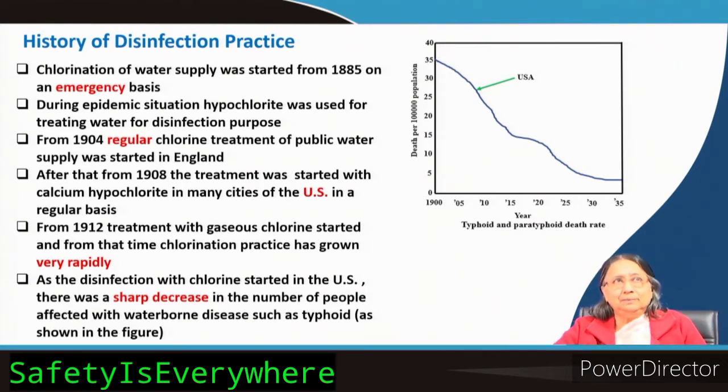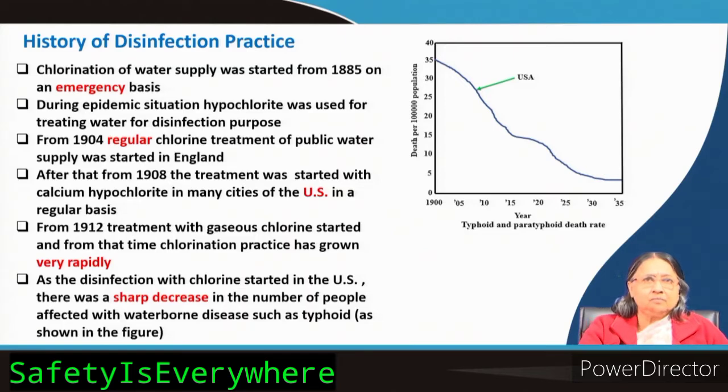People could observe that disinfection practice is useful, so they started the process, and all are chlorine based: calcium hypochlorite, sodium hypochlorite, chlorine. From 1912, treatment with gaseous chlorine started, and from that time chlorination practice has grown very rapidly.